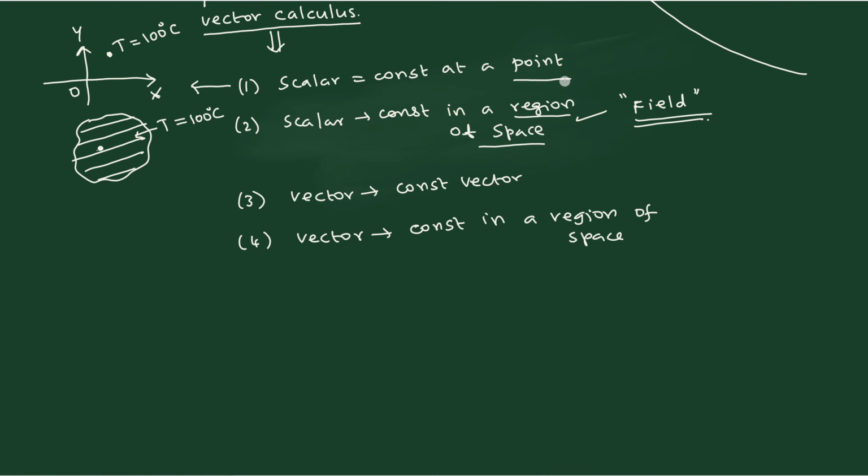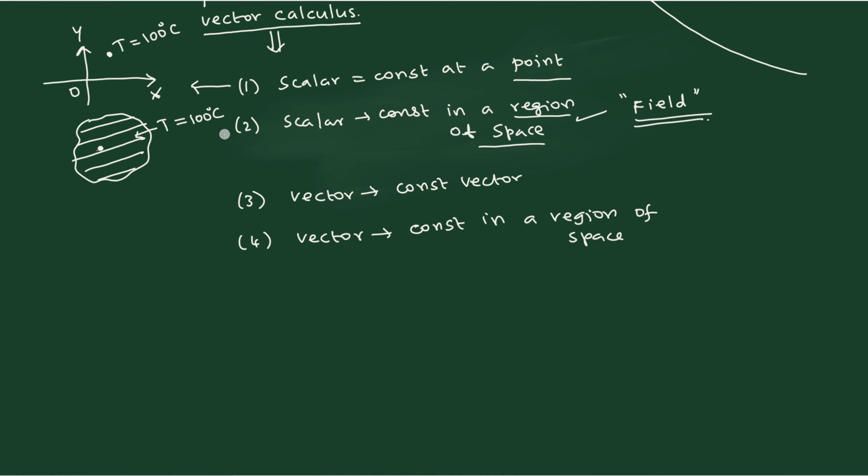Then we will not say it's a field. Field means it should be a surrounding region. Some region should be there surrounding a point. Only then we say it's a field. Now the field terminology is clear, and then you can attach a word: constant field or variable field. Okay, that is the next step.